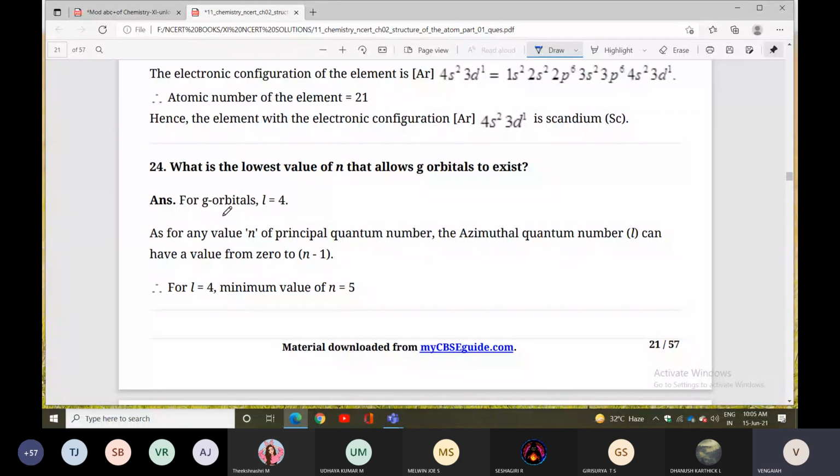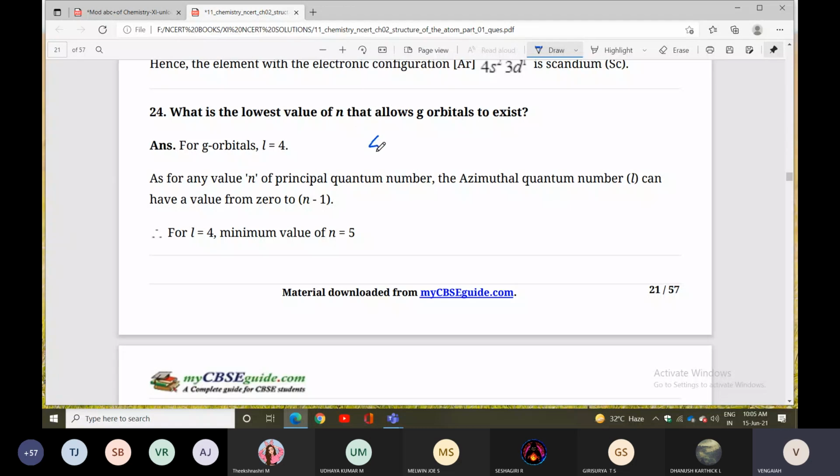What is the lowest value of n for which the following g orbitals can exist? For the g orbital, what will L be? L equals 4. Look here: for the s orbital, L equals 0; p orbital, L equals 1; d orbital, L equals 2; f orbital, L equals 3; g orbital, L equals 4; h orbital, L equals 5. Like that you can go. So s, p, d, f, g, h.